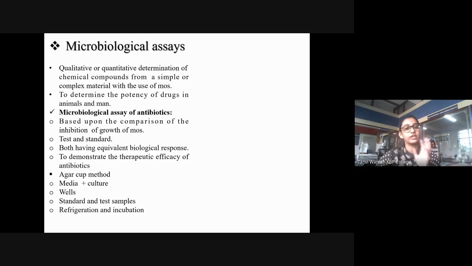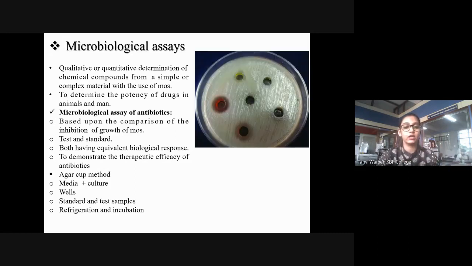Okay, so you refrigerate, you incubate it, and next day, what are you going to observe? This is how the wells are bored. Okay, this is your media. Okay, and उन्होंने they have not done streaking या spreading नहीं किया हुआ है. They have put the culture into the media and poured it. That's how the media looks like. Okay, when you pour the culture in the media, and the wells are bored. Okay, so जो खड्डे हैं, those are your wells or your cups, and you're going to dispense your solutions into those wells. So what is going to be your observation?